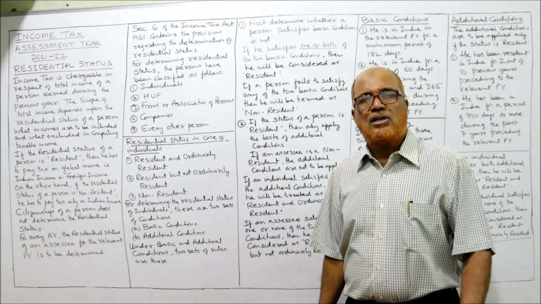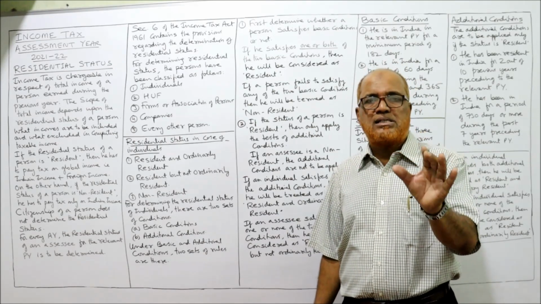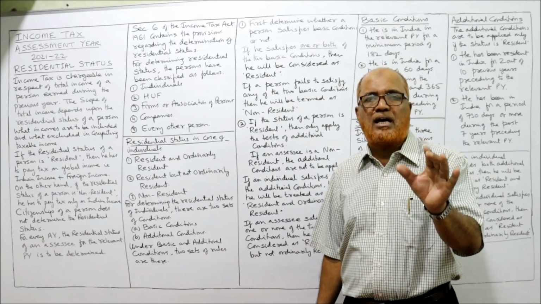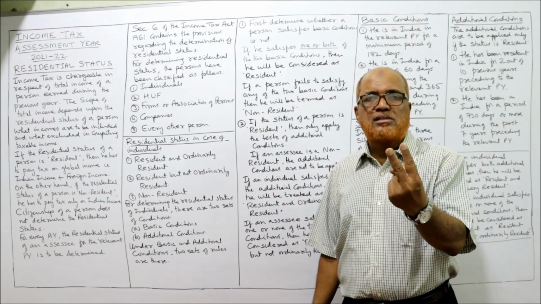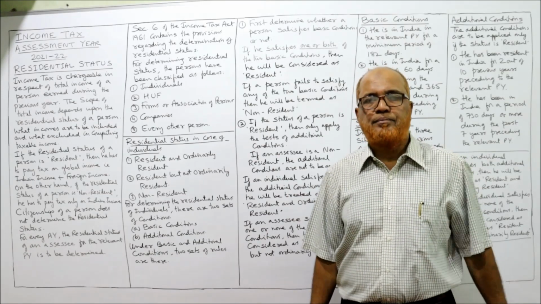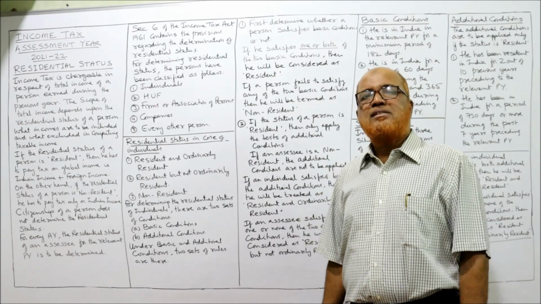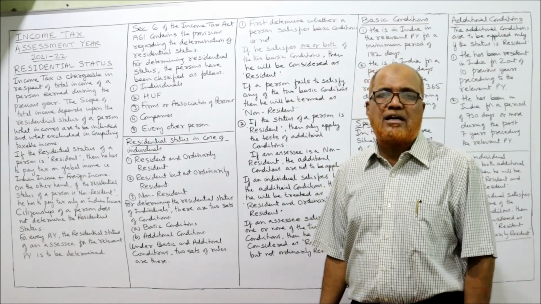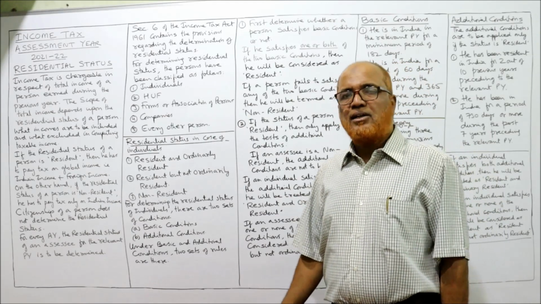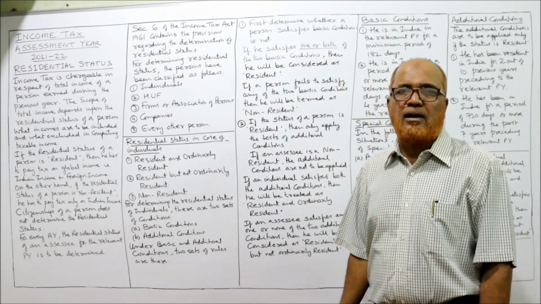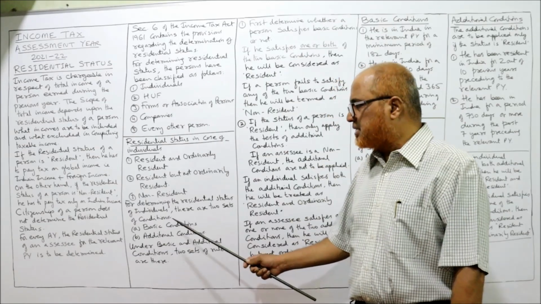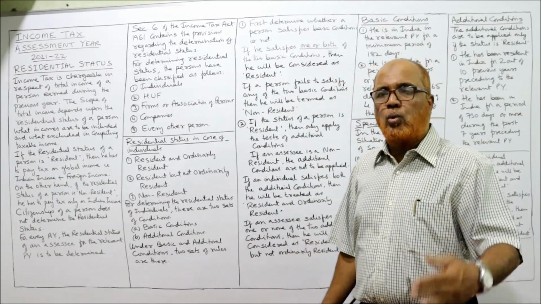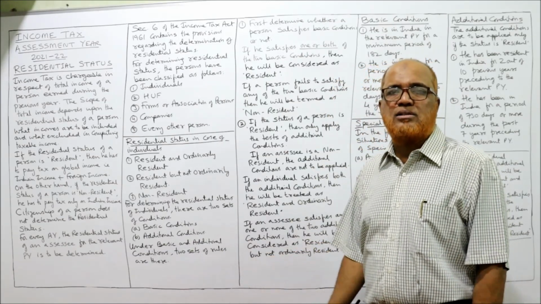The Income Tax Act says if you want to determine the residential status of an SSC, of an individual, two sets of conditions have to be tested, have to be checked. The first set of conditions are called basic conditions. The second set of conditions are called additional conditions. And two rules are given, two rules are given for basic conditions and two rules are given for additional conditions.